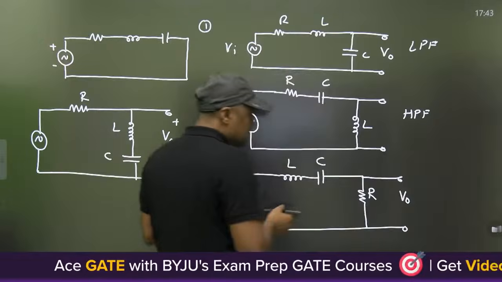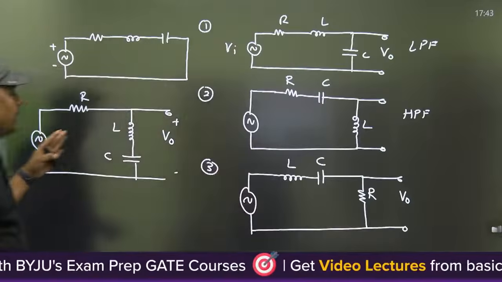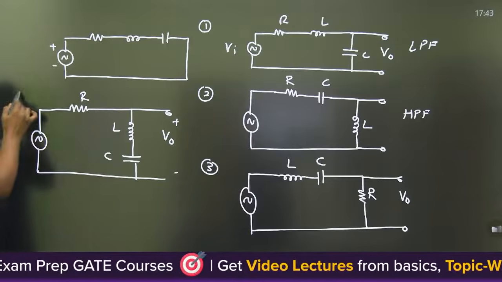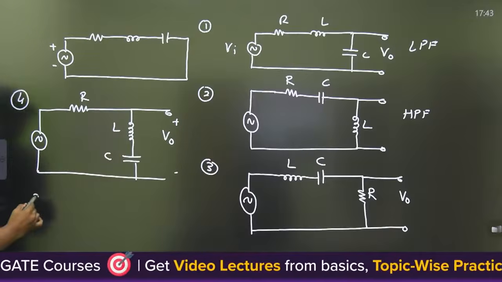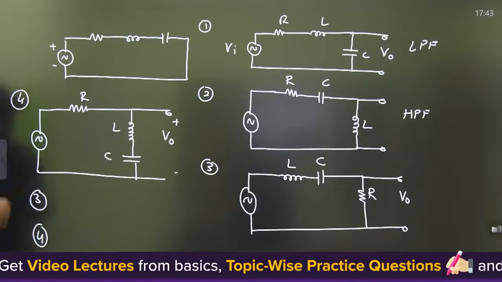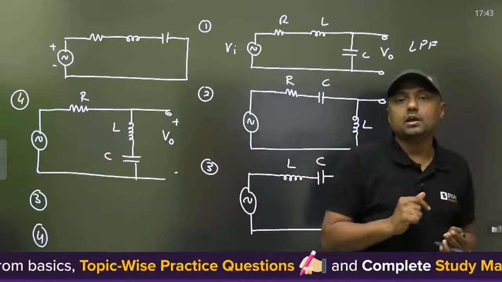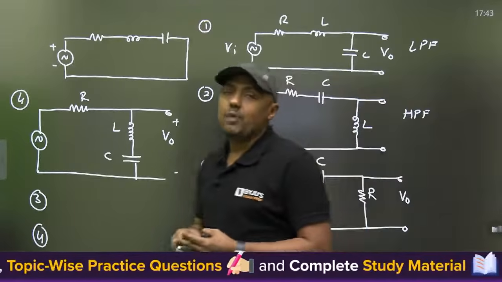Now tell me, what is this? Band pass filter or band reject filter? And what is this? Band pass. So everyone, please write in comments, what about the third one, the fourth one? One is band pass filter. One is band reject filter, band stop filter. Which one is the band pass filter and which one is the band reject filter?